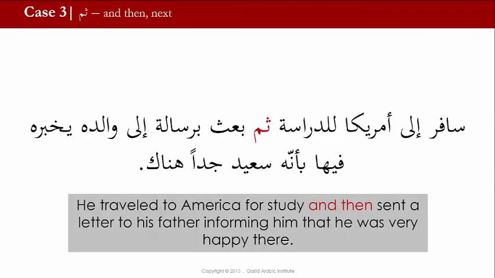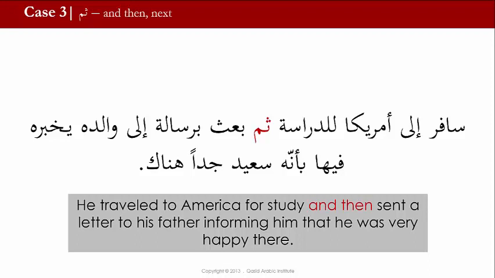سافر إلى أمريكا للدراسة. ثم, here's ثم is another connector. ثم بعث برسالة إلى والده يخبره فيها بأنه سعيد جدا هناك. He traveled to America for study and then sent a letter to his father informing him that he was very happy there.